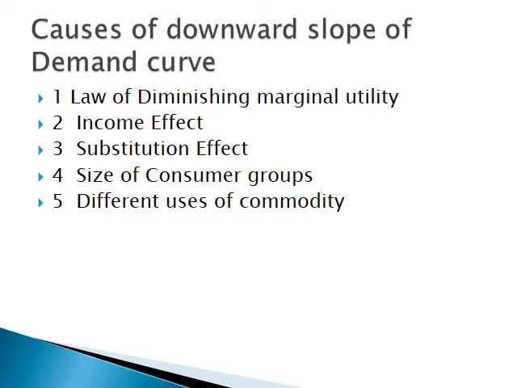Second is the income effect. Income effect refers to the effect on quantity demanded when the real income of a consumer changes owing to a change in price of a commodity. With a fall in price, real income increases and demand for the commodity expands.